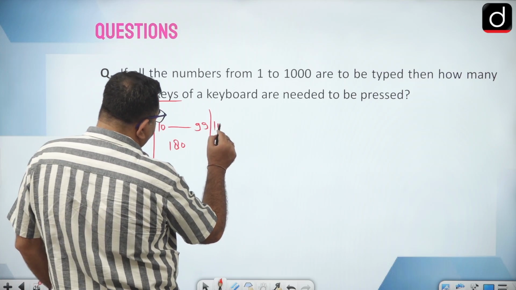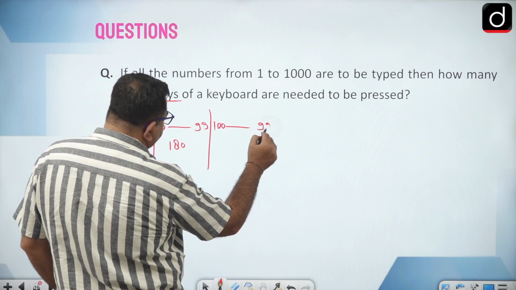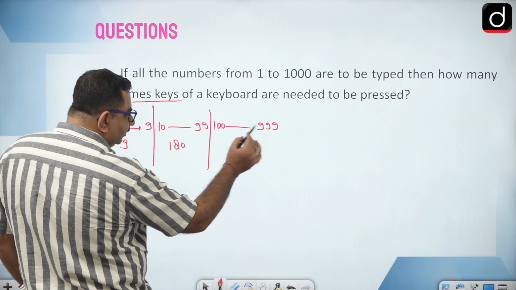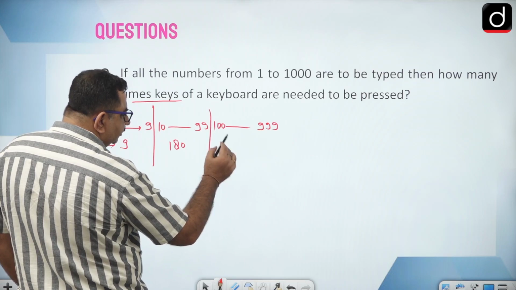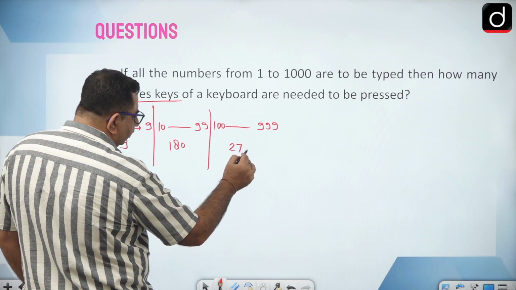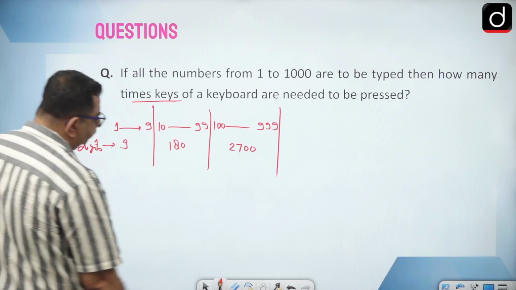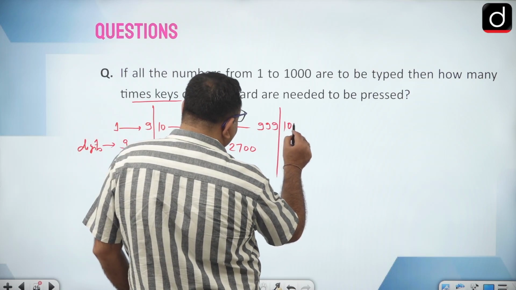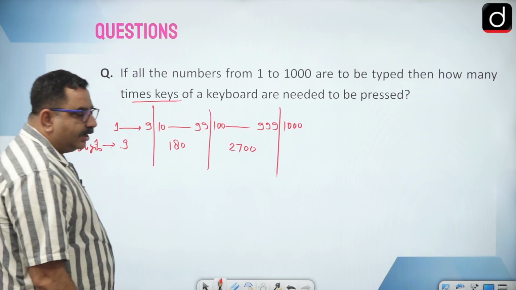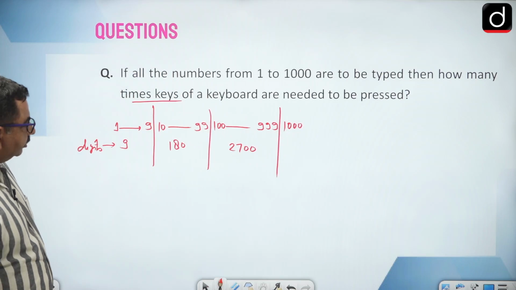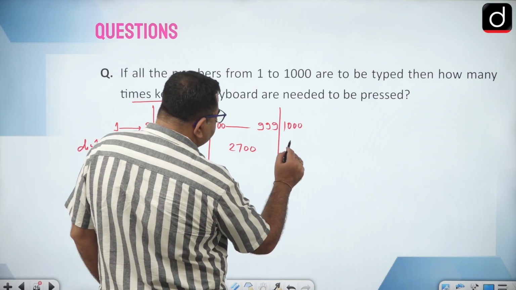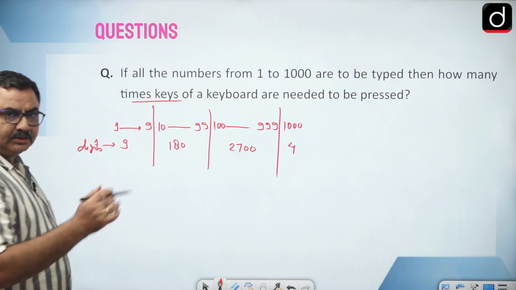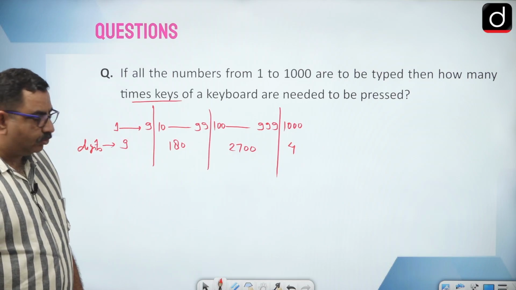Okay, then from 100 to 999, how many digits will there be? 900 numbers. Every number is of 3 digits, so 900 into 3, 2700 digits in this range. Then 1000 is the last number to be typed. For typing 1000, how many digits are there in 1000? The number of times I will press the keys would be 4.